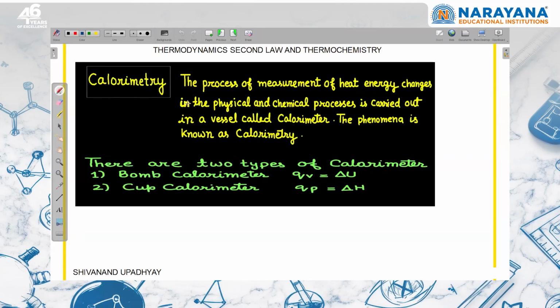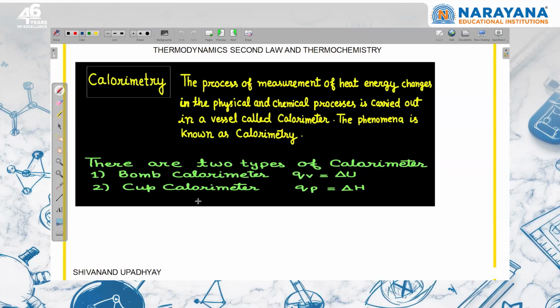So calorimeter is an instrument to measure the heat exchange during a chemical or physical process. ये एक instrument है. So there are two types of calorimeter. One is bomb calorimeter and the other is cup calorimeter. बॉम्ब मीन्स वॉल्यूम इज कांस्टेंट. बॉम्ब जो ब्लास्ट होता है वो इसलिए ब्लास्ट होता है क्योंकि उसको बाहर निकलने की जगह नहीं मिलती, and it blasts, right. So in case of bomb, volume is constant.